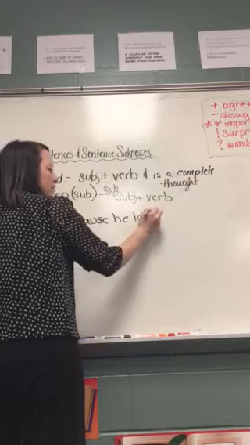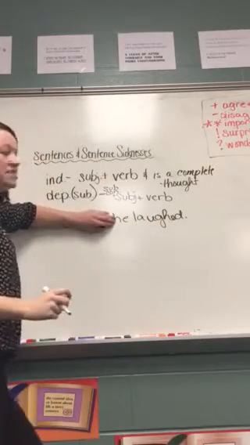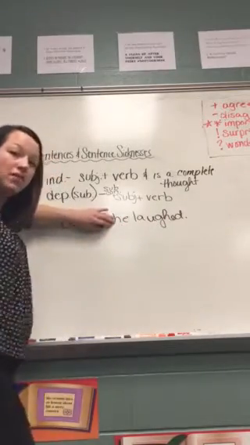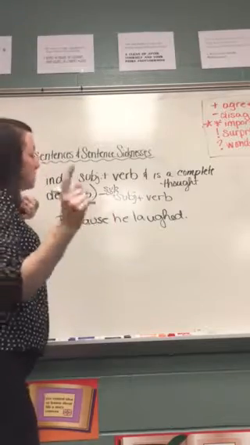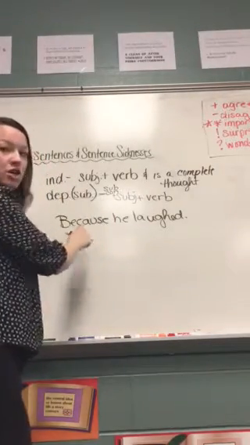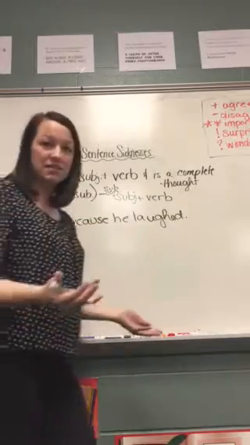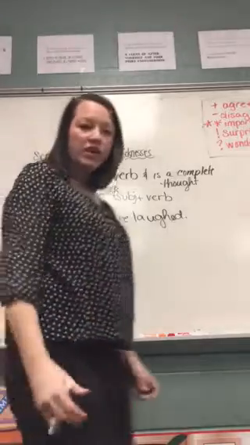Because he laughed. If I just had the phrase he laughed, then I have a subject and I have a verb. That's a complete thought. That's a complete sentence. That's an independent clause. But because I added this subordinating conjunction at the beginning there, the word because, this is now a fragment. It's a sentence sickness. Oh no, it's sick. How do you fix it?